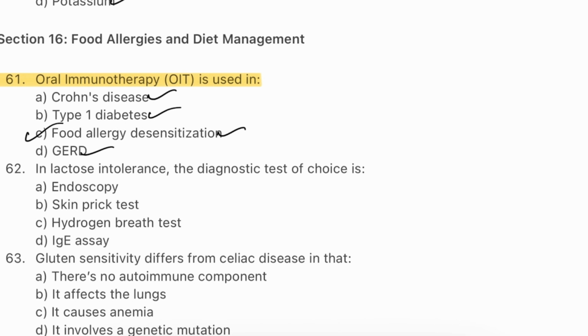It aims to build tolerance and reduce risk of severe allergic reactions. It is especially studied in peanut allergy management. OIT is not a cure but improves quality of life and safety.